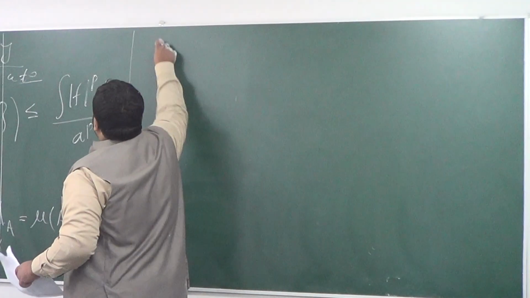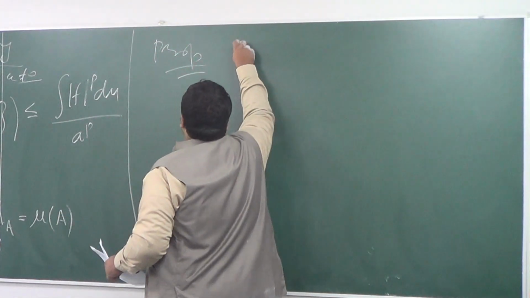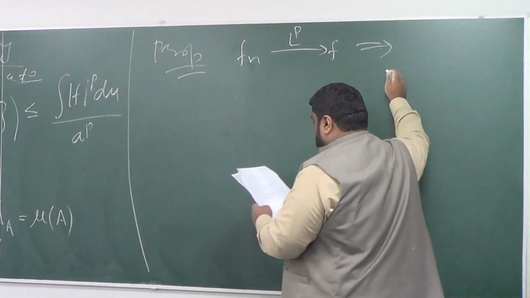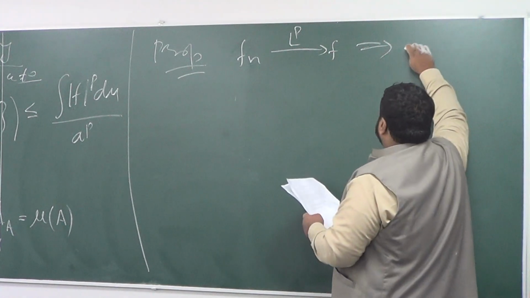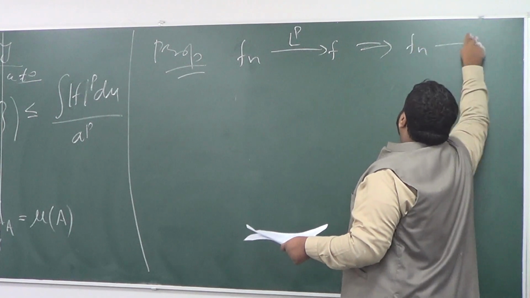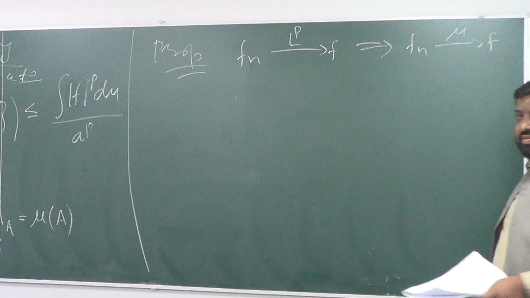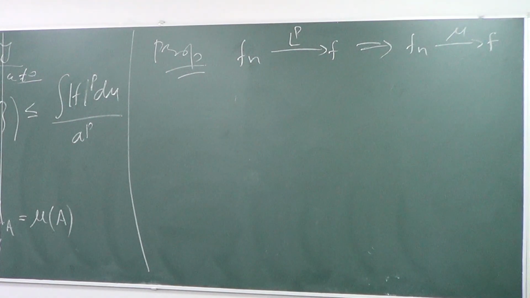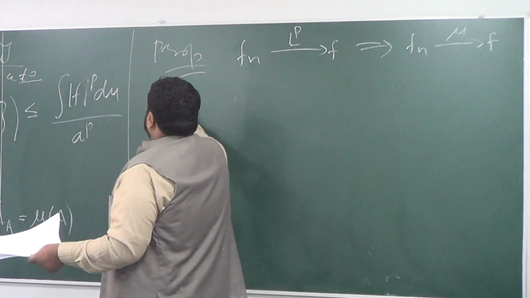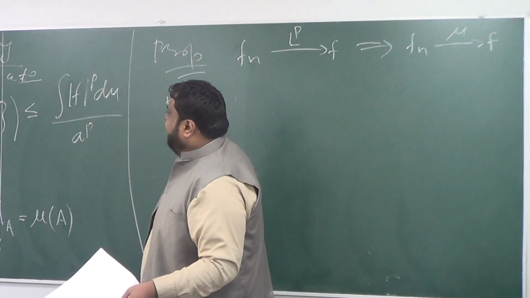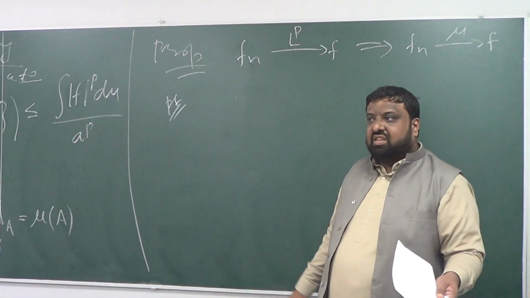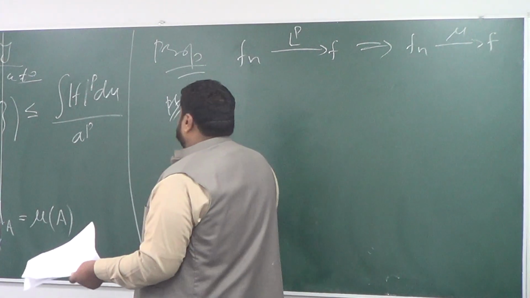And as promised, the last proposition is that if you have a convergence in L^p, then you have convergence in measure. Yes. It will be a corollary. What will be the quick proof? Just replace f in this inequality by fn minus f. So what are you going to get?